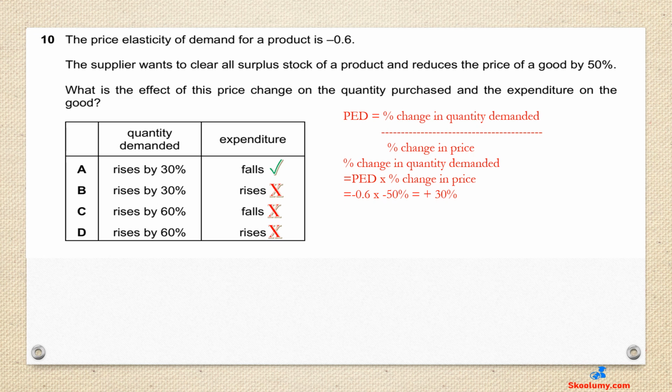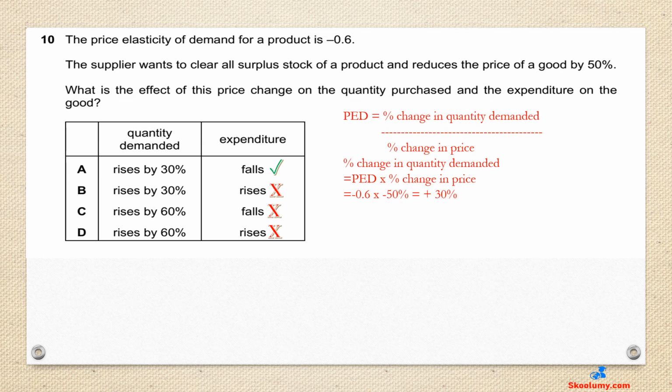Percentage change in quantity demanded is obtained by multiplying PED value by the percentage change in price. That is -0.6 times -50%. The result is plus 30%, representing a rise in quantity demanded. A minus means a fall.